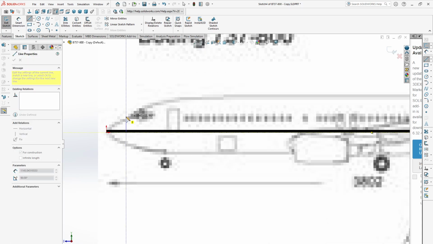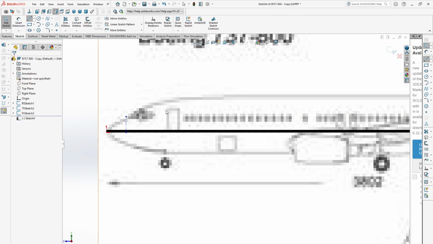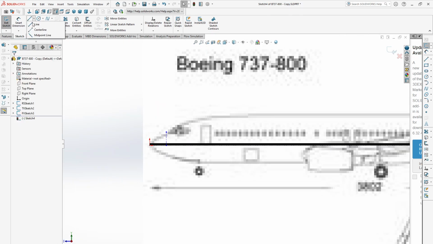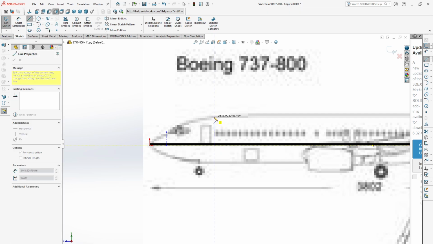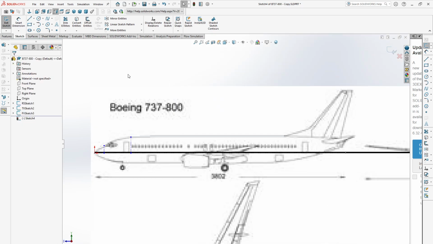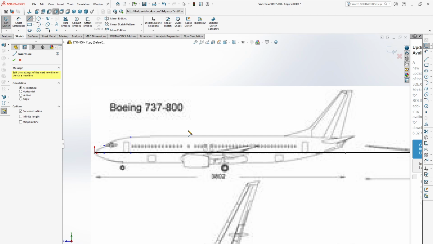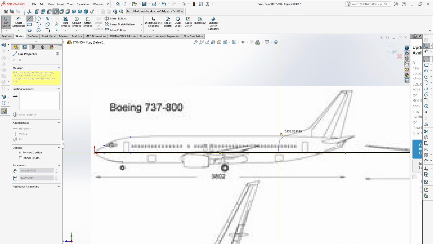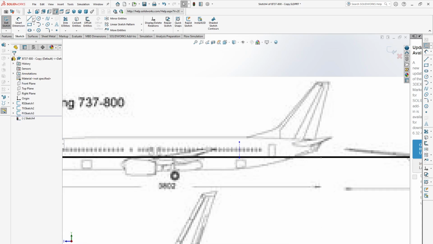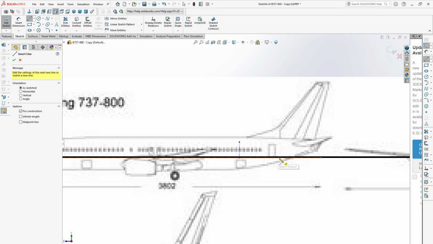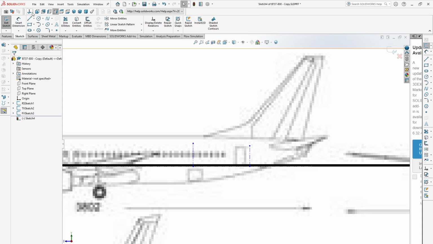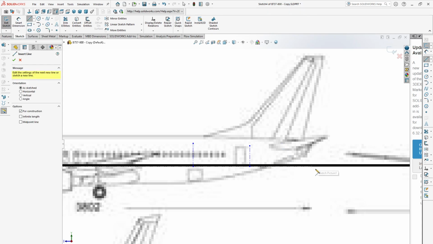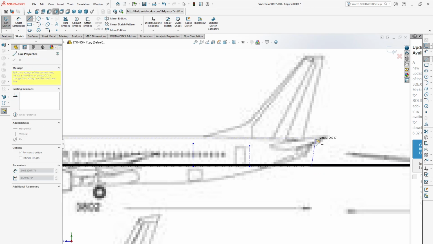From here, from the axis, the vertical line, and another center line is here, then another center line in this position. Then I need to draw another center line from here, and finally at the end point.